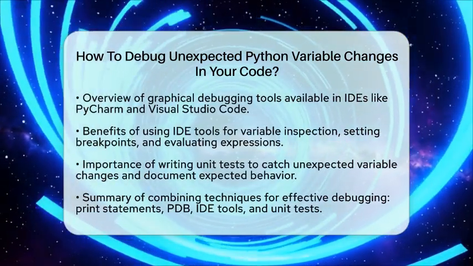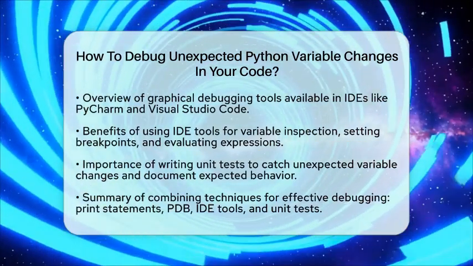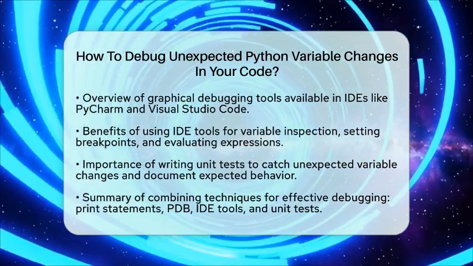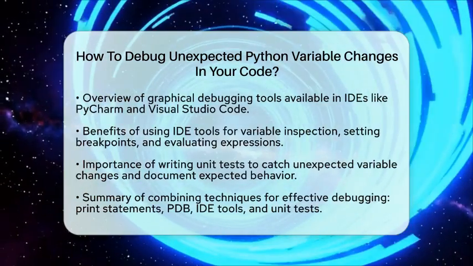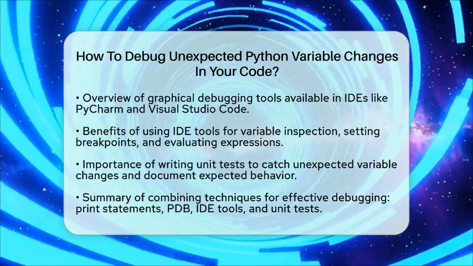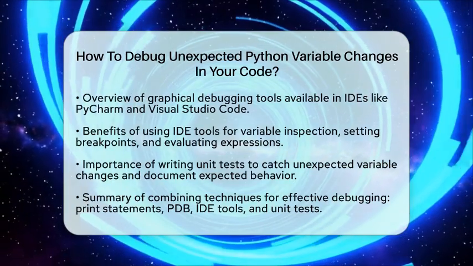Lastly, writing unit tests for your functions can help catch unexpected variable changes. These tests verify that your functions behave as expected with given inputs. They also serve as documentation for how your variables should change.